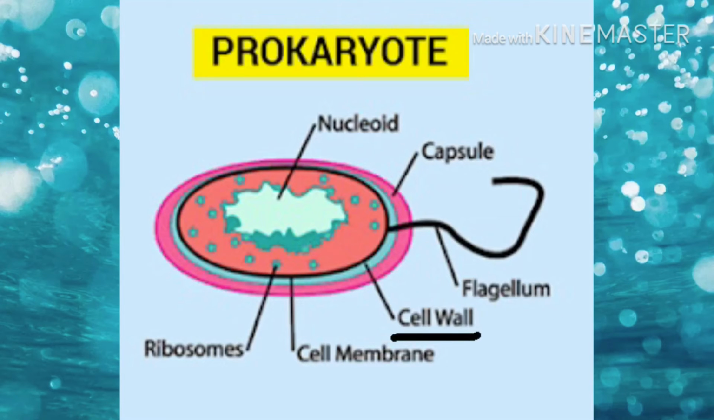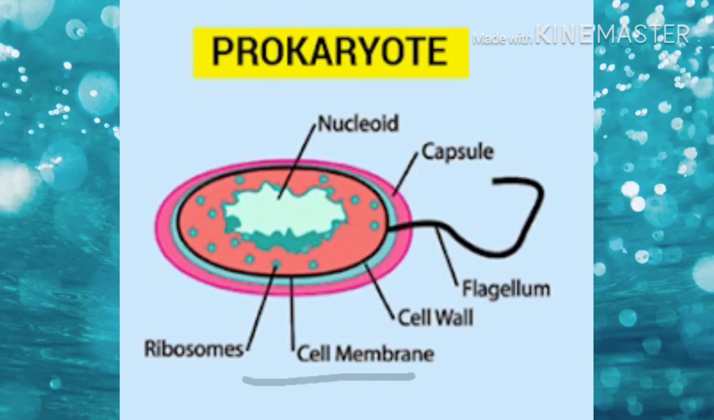Next is cell wall. Cell wall is the outermost layer of the prokaryotic and all other types of cell. In archaea, the cell wall is composed of isoprene while the composition is peptidoglycan in the bacteria. It protects the cell from dehydration and the external environment and maintains typical shape.